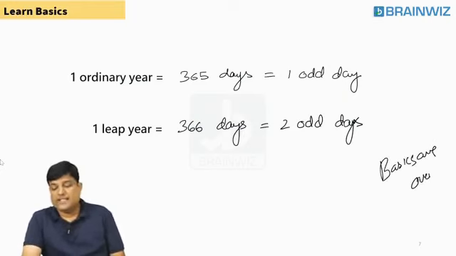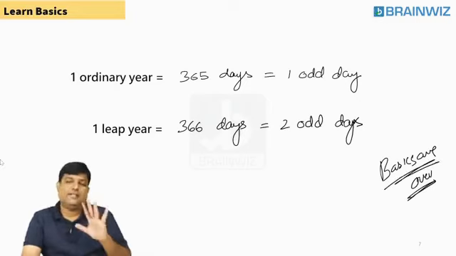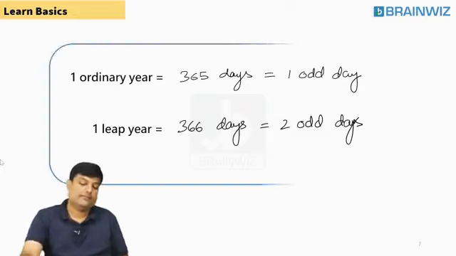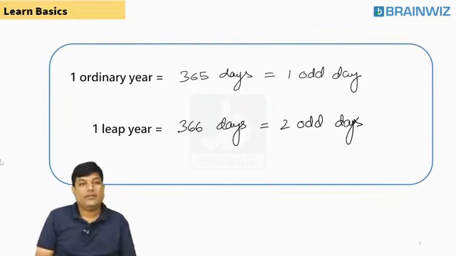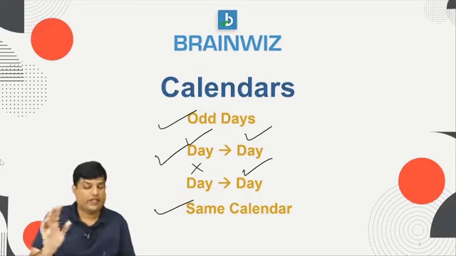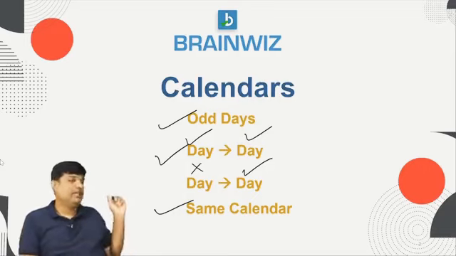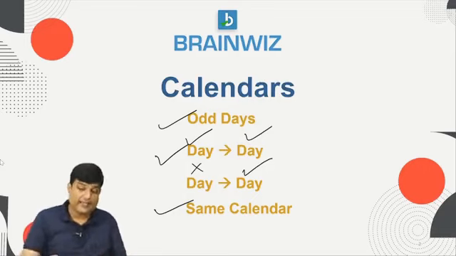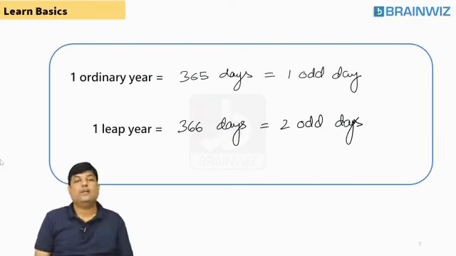Basics are over, sir. For doing the second model, this much is sufficient for you to do it. Are you understanding, everybody? So try to understand that. First odd days we learn. Now we are into the second model. One day will be given to you, and you're supposed to find out the other day. For doing that, we are learning the basics. The basics are done.